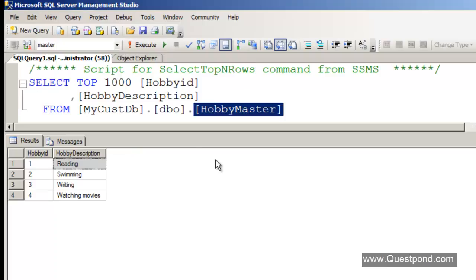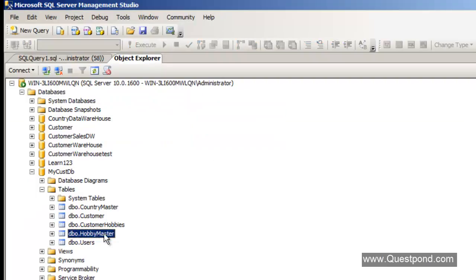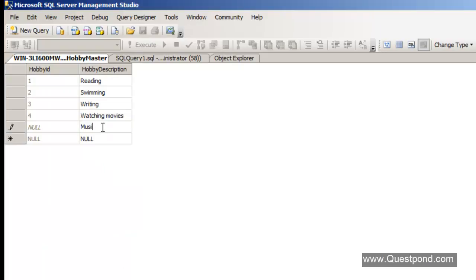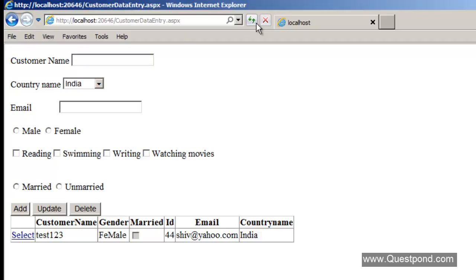In other words, if tomorrow I add here one more record, let's say I go and add music. Okay. Now if I go and refresh my page over here, you can see the music is now seen. So in other words, now these checkboxes are dynamically generated on the fly and seen on the UI.